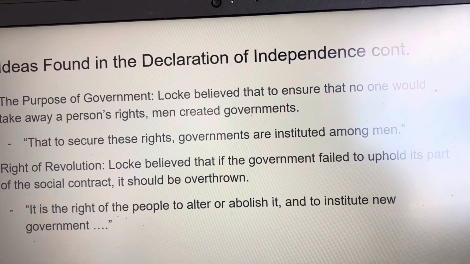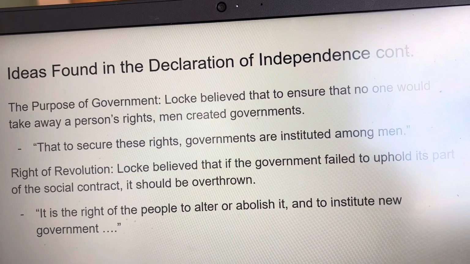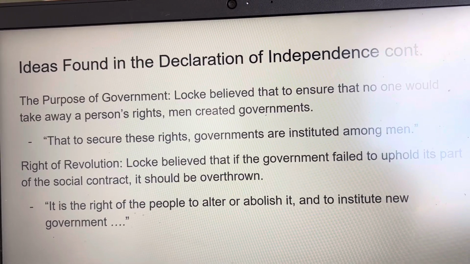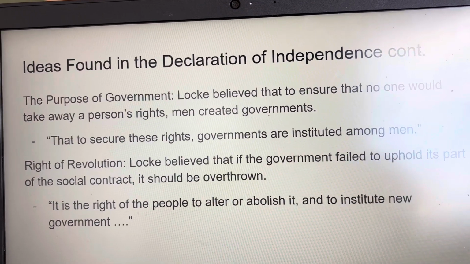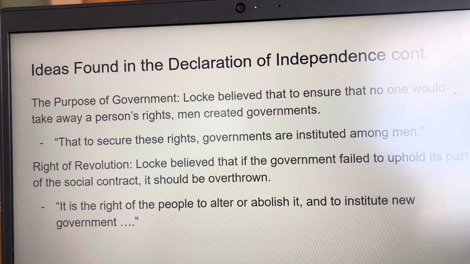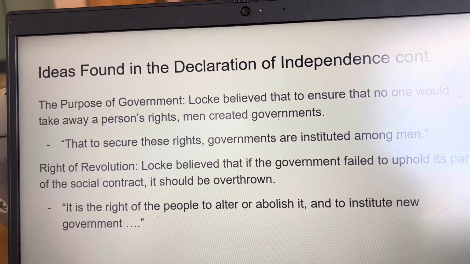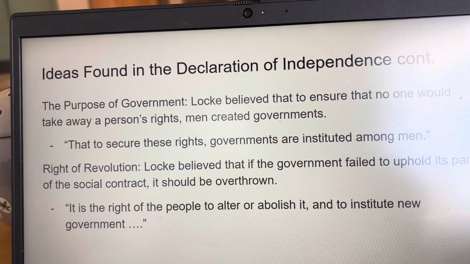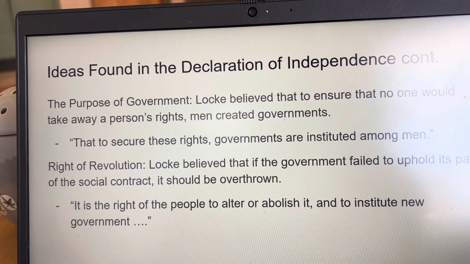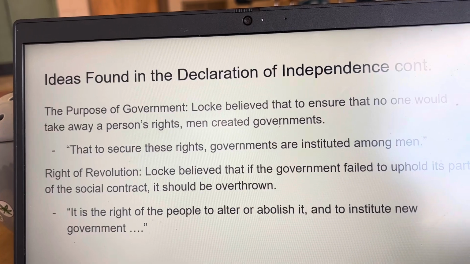Locke defended the overthrow of the British king in 1688, arguing that government was based on a contract with those it governed. If the government failed to uphold its part of the social contract, it should be overthrown. Jefferson spelled this out in the Declaration of Independence. If the government created to protect the colonists' unalienable rights began to abuse them, the people had a right to revolt and create a new government. It is the right of the people to alter or abolish it and to institute new government.